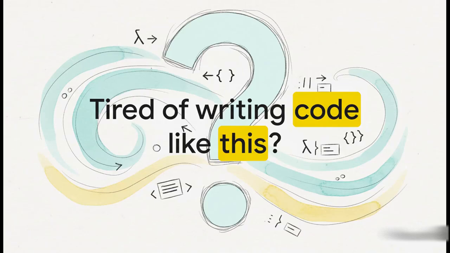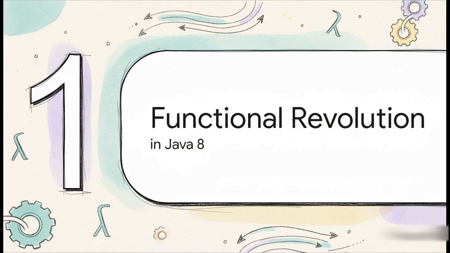If you've ever had to work with older Java code, I bet you're nodding your head right now. It just feels clunky, right? Verbose. It can make a really simple idea feel super complicated to write out. The folks behind Java knew this was a huge pain point, and lucky for us, they were cooking up a pretty massive solution. And that solution arrived with Java 8.